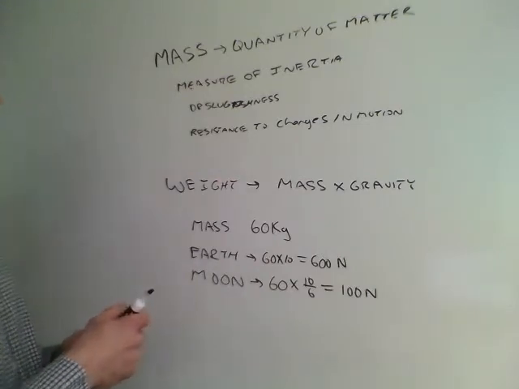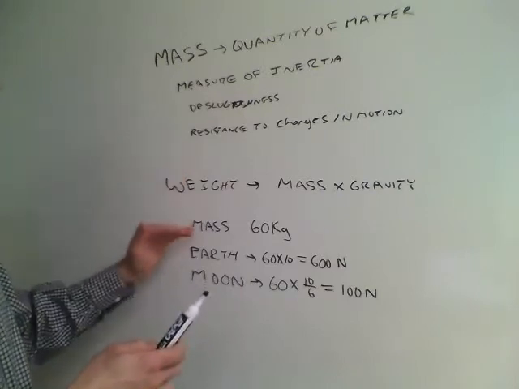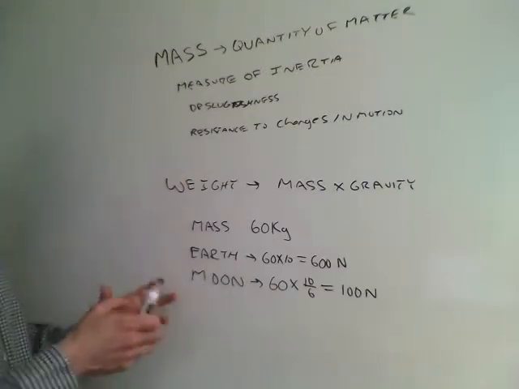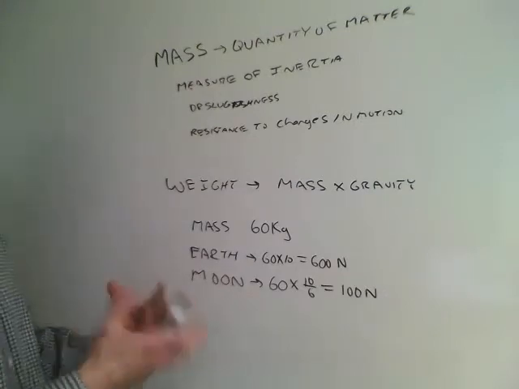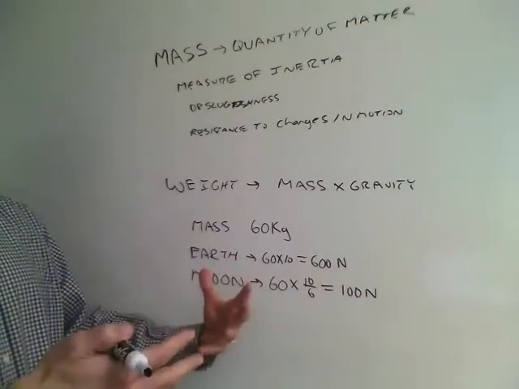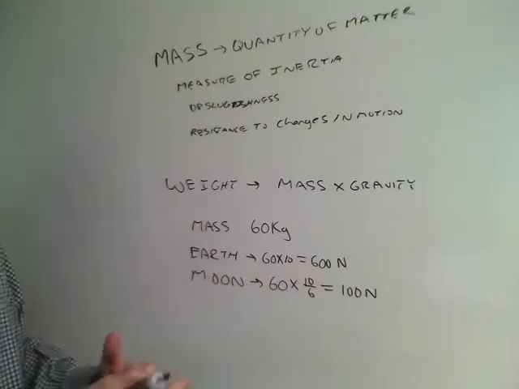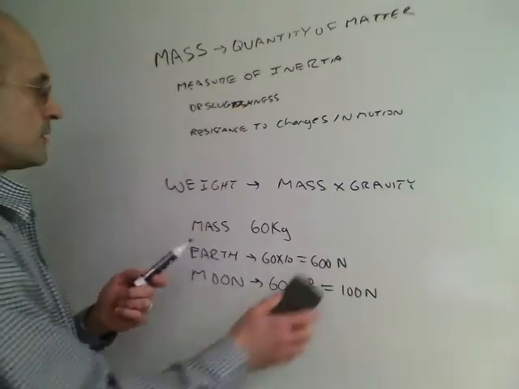Now, another interesting thing is that when we think about mass and weight, we sometimes accidentally associate them with volume. You think, oh, that object is really big, therefore it must be really heavy or have a lot of mass. But in reality, mass and volume aren't the same either.